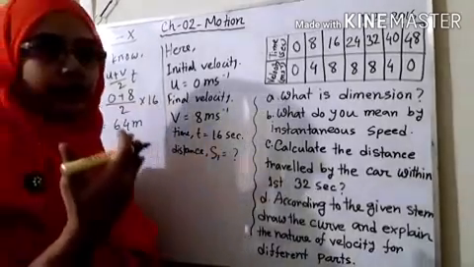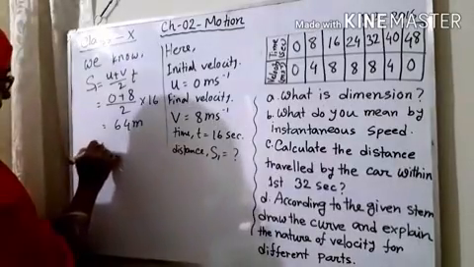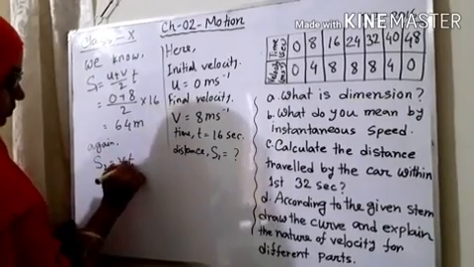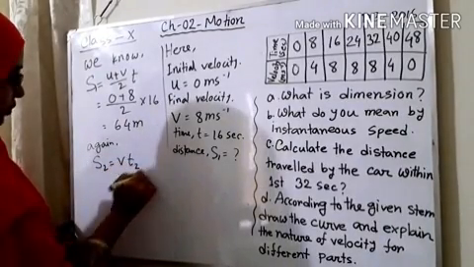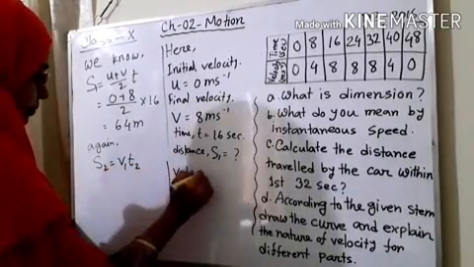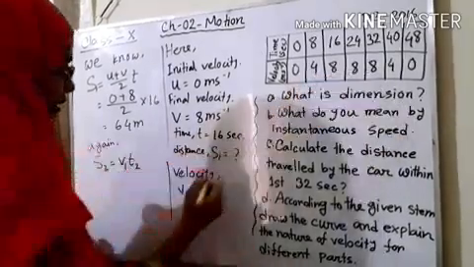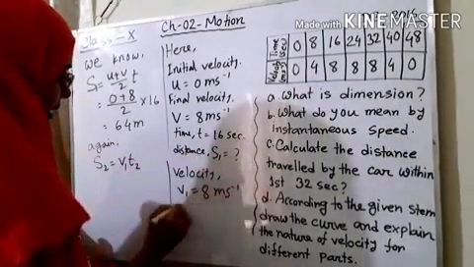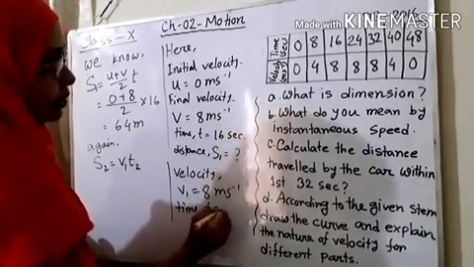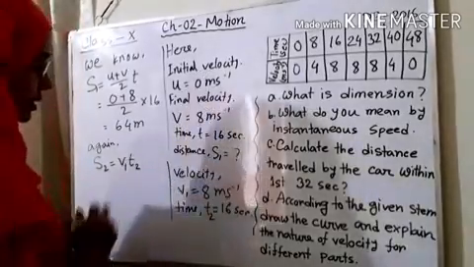After that the velocity is unchanged, so we will use s2 equals v into t. Velocity v1 equals the unchanged velocity, 8 meter per second, and time t equals 16 seconds, because we already have the first 16 seconds, and after that it is another 16 seconds.